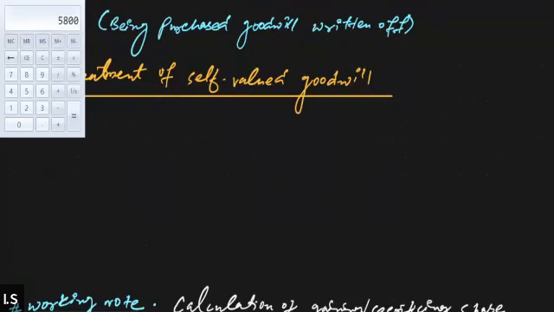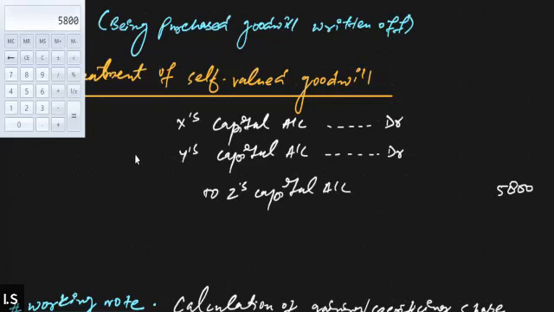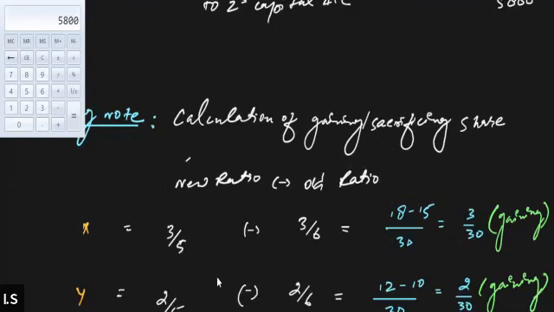And now we will pass the journal entry. Since X and Y are gaining, we'll debit their capital accounts: X's capital account debit, Y's capital account debit, to Z's capital account 5,800.